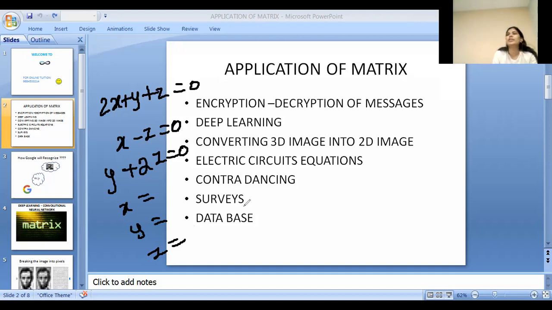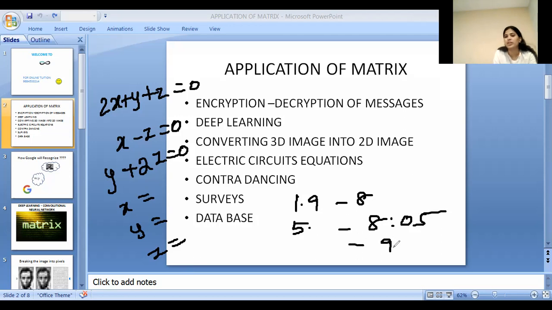Surveys, like you take an example of a seismic survey. In a seismic survey, you'll have to record huge data, like at 8 o'clock, what is the Richter scale? It can be 1.9 Richter scale at 8 a.m. And then at 5 a.m., it can be 5 Richter scale.